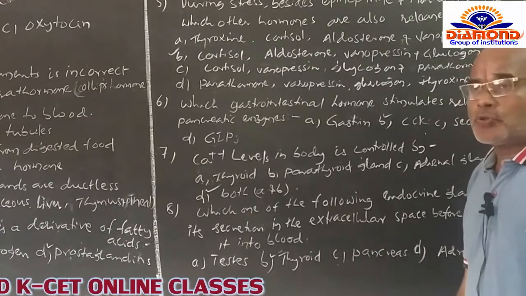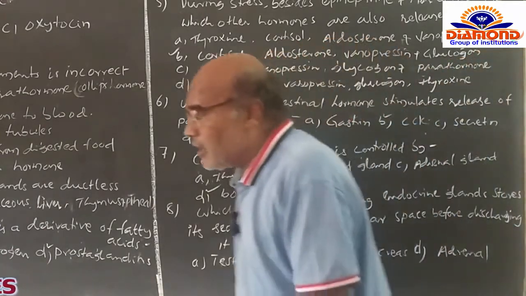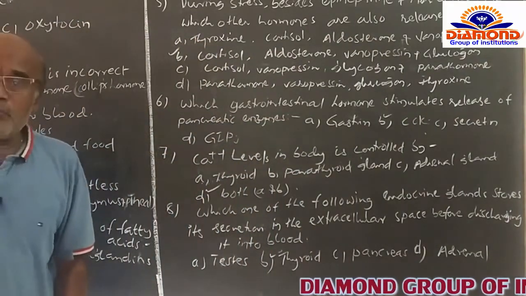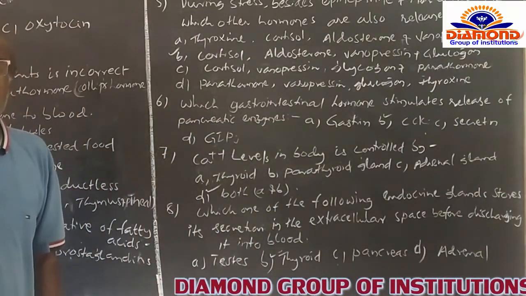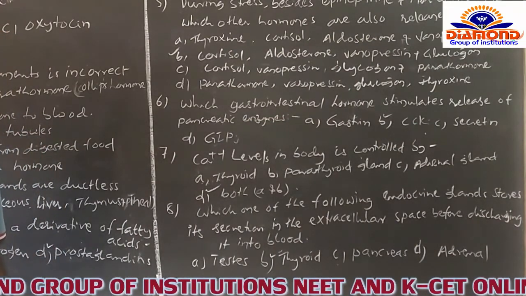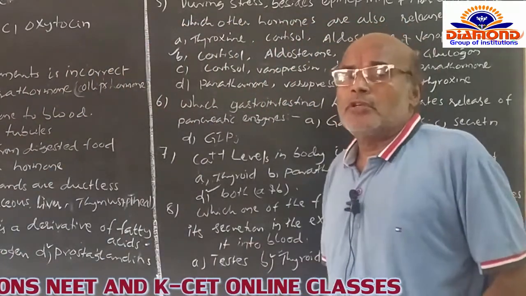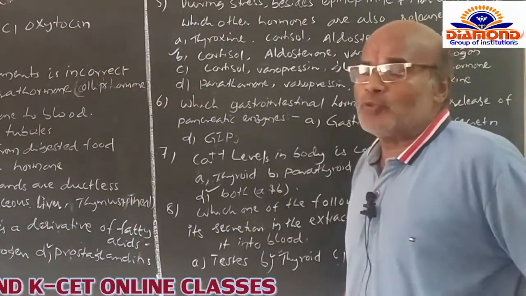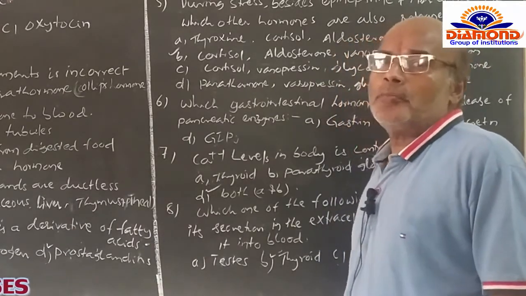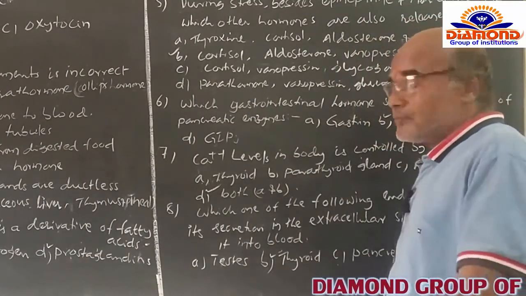Only B, the cholecystokinin, is the hormone which can stimulate two structures: the gallbladder, which is present in between two lobes of the liver, to release the bile juice. And along with that, it can stimulate the pancreatic gland to secrete the pancreatic juice to digest all kinds of food particles while the food particles are carried into the duodenum. And after that you go for the next question.